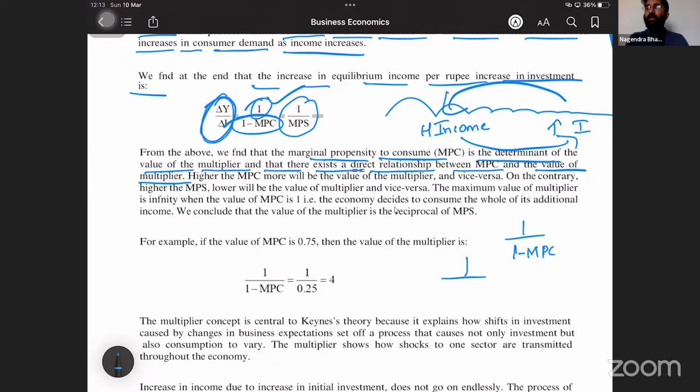Can you tell me what happens to the multiplier if MPC is more? If MPC is more, the multiplier is dash. Is the multiplier more or less? Does the value of the multiplier increase or decrease?